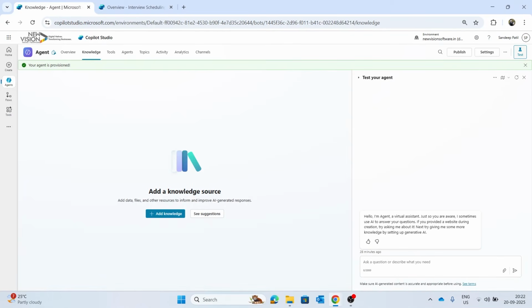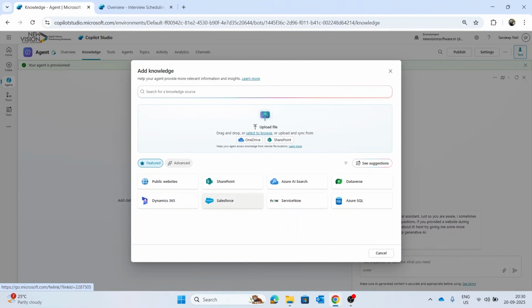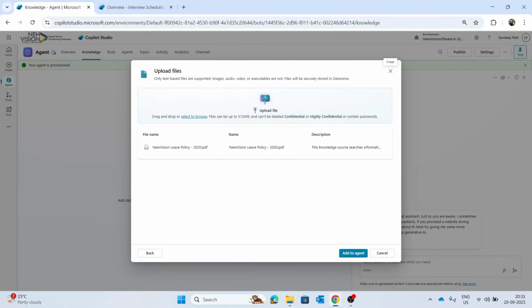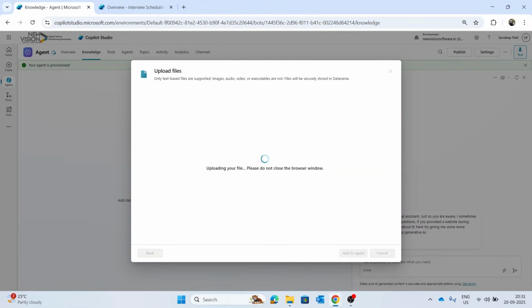Once your agent is created, go to this knowledge tab, and this is the step where you connect your agent to the data. Now click on this add knowledge. You can drag and drop the document or upload directly. It allows you to sync from OneDrive and SharePoint. Also, there are more options, like you can connect your Azure AI Search, you can connect your Azure SQL also. In my case, I'll simply drag and drop one of the PDF documents here. And once you click on add to agent, this is how it starts linking to your agent.